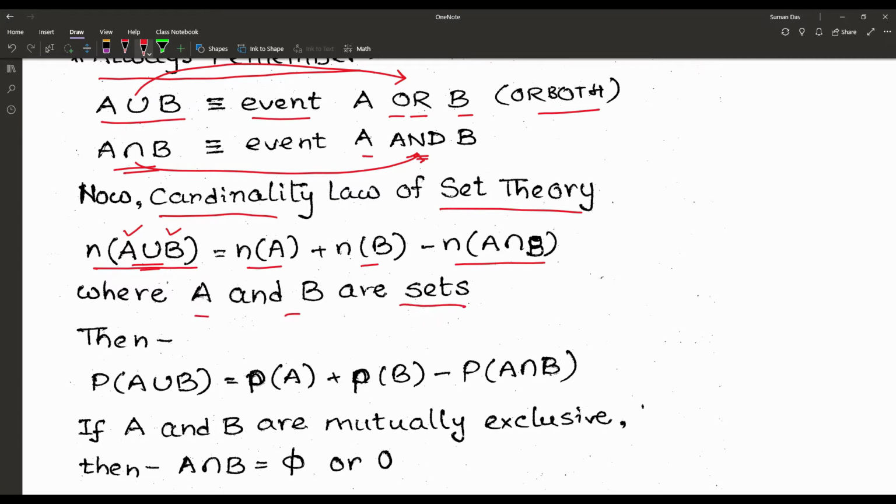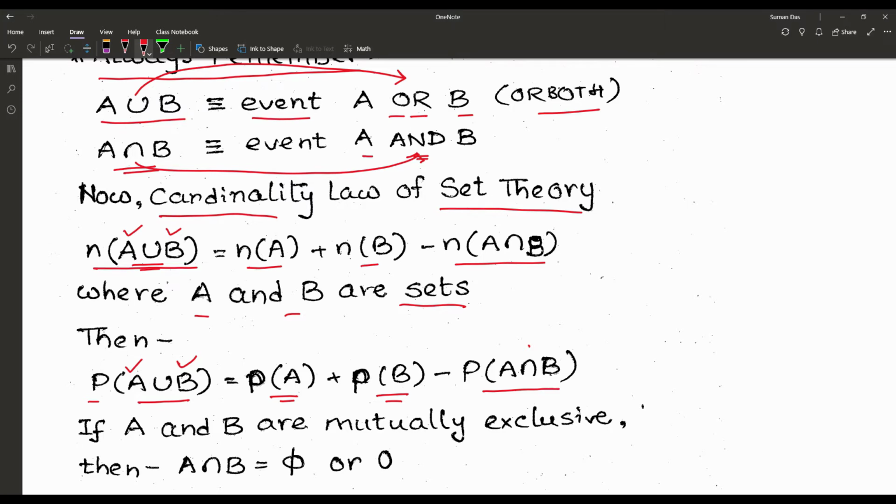Now when A and B are events, we can simply write, according to the cardinality law of set theory, the probability of A union B, or A or B, is equal to the probability of event A plus the probability of event B minus the probability of the event A and B, that is written as intersection.